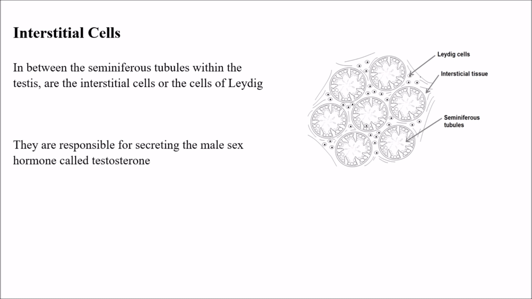They are responsible for secreting the male sex hormone called testosterone. So Leydig cells are responsible for producing testosterone, the hormone important for secondary sexual characteristics in males.